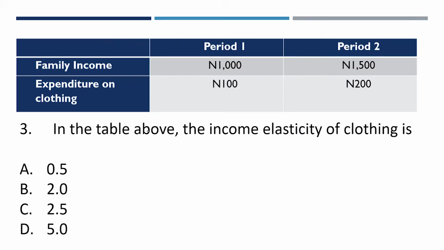Now, we are going to solve this. For the first period, the formula is new price minus old price over old price times 100 over 1. Please note the formula.